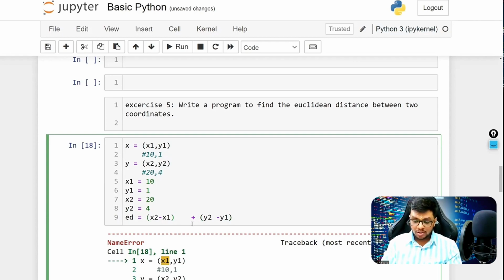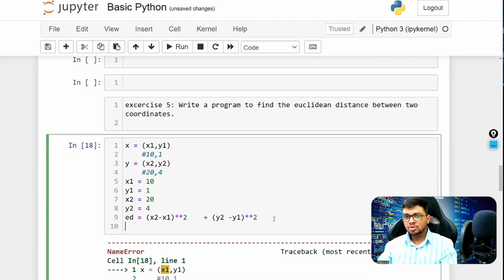How to take a square? You know that, star star 2, and here also star star 2. Okay, now we need to put everything into a square root. So we can just use the function to get the square root of it. If we do print, how to take a square root, (x1 star star 1 divided by 2). Okay, so this is how we can take the square root also.